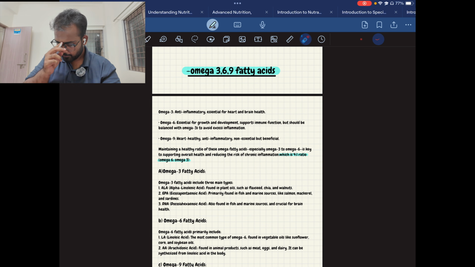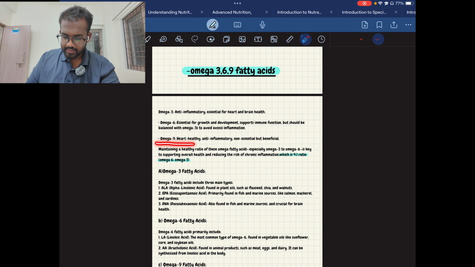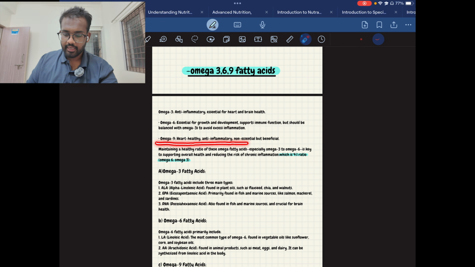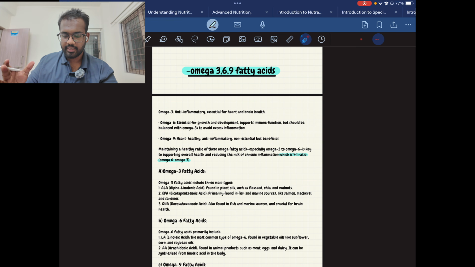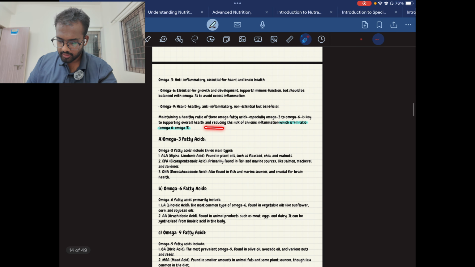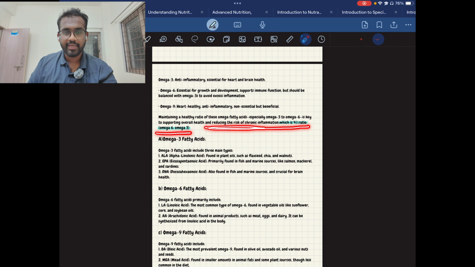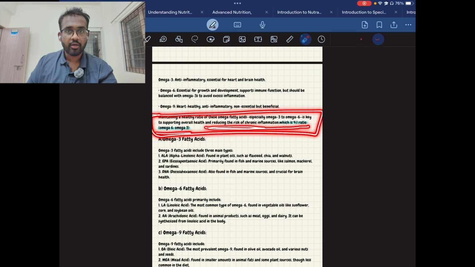Then comes the omega 9 fatty acids, which are heart healthy and anti-inflammatory, and non-essential but beneficial. This is non-essential, so it's not necessary. Here I have also mentioned reducing the risk of chronic inflammation, which is the 4 is to 1 ratio between omega 6 and omega 3. So clearly I have mentioned it here. You can check it out.